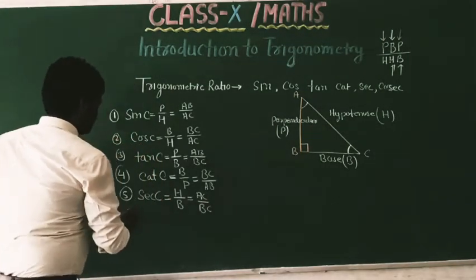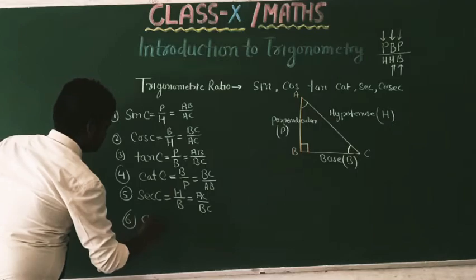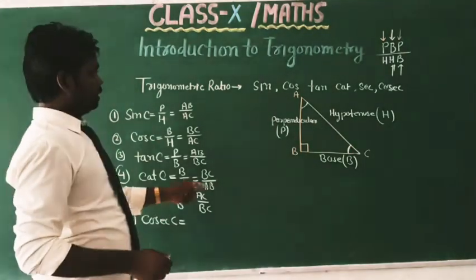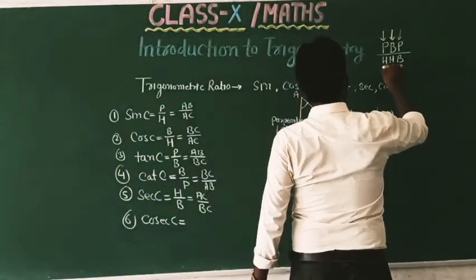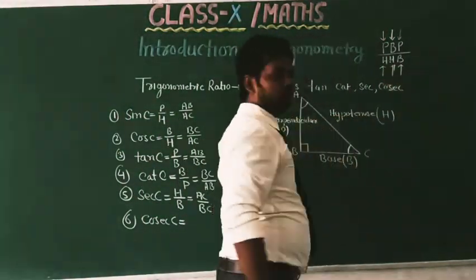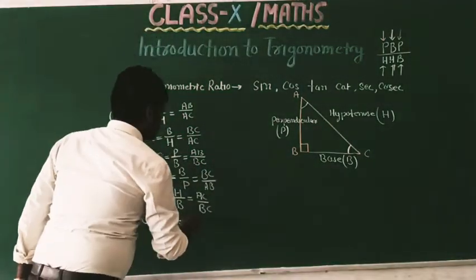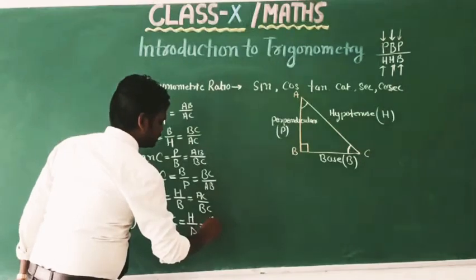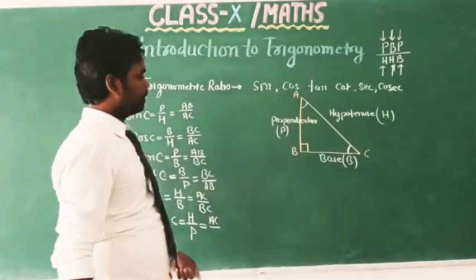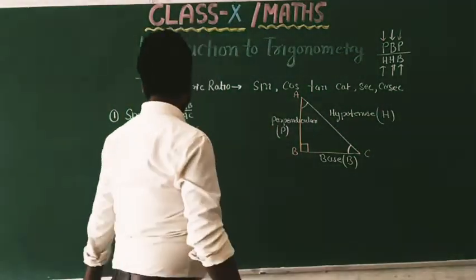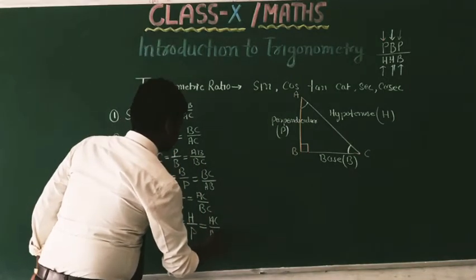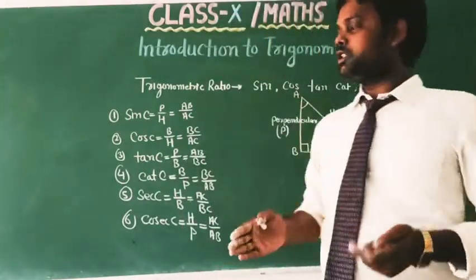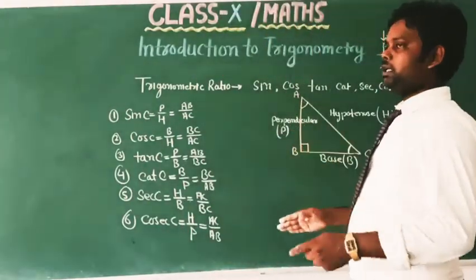And the last, the sixth ratio, is cosec C, which equals hypotenuse upon perpendicular. Hypotenuse is AC and perpendicular is AB. So this is the sixth ratio defining acute angle C.